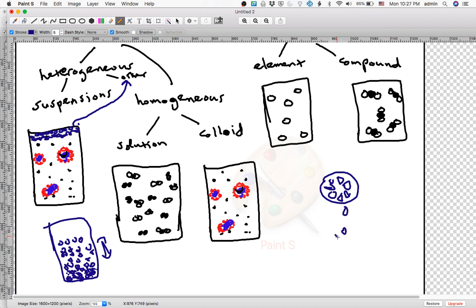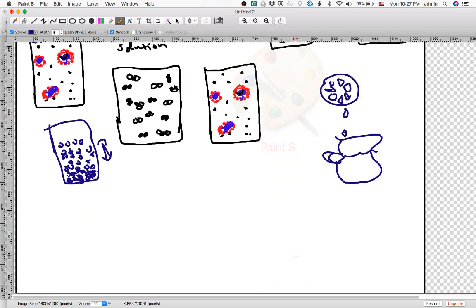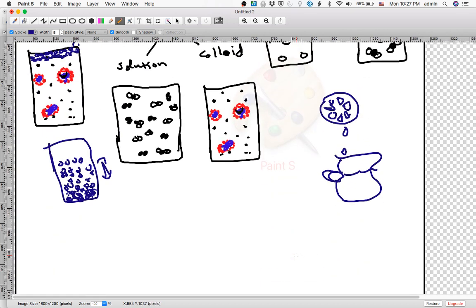And this is my pitcher of orange juice. All right? What happens to orange juice if you leave it on the table for a long time? Let's say you leave it there for 2 hours. It'll still be orange juice. However, you'll see that it's yellow and thick on the bottom and kind of orange, but you could almost see through it on top. That means that orange juice is a suspension.